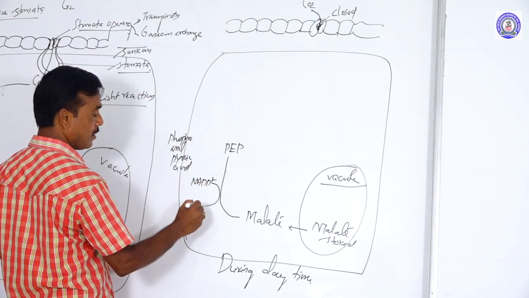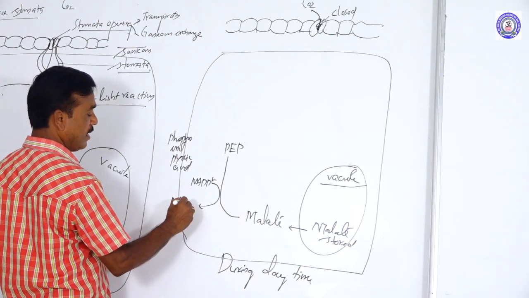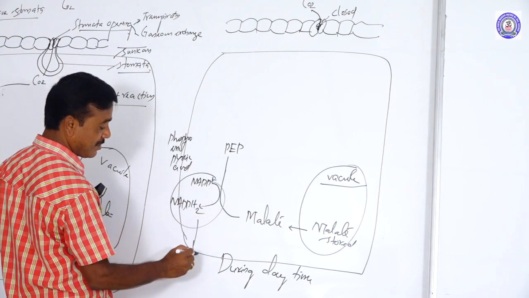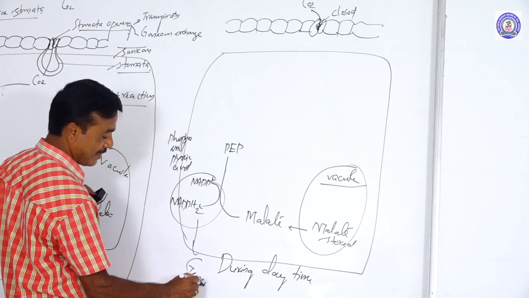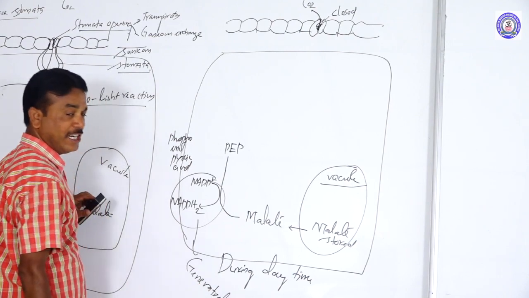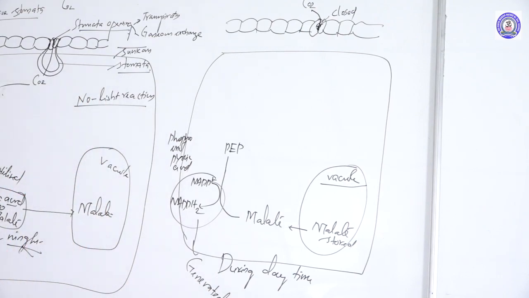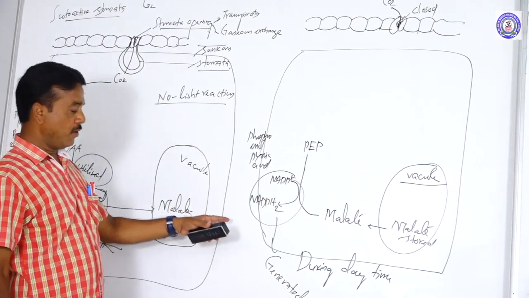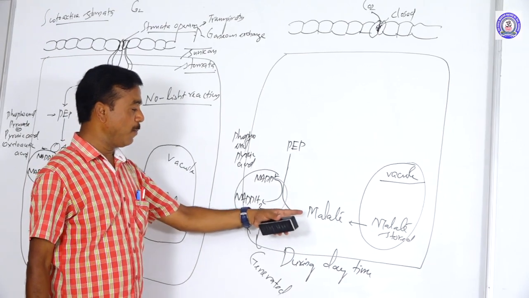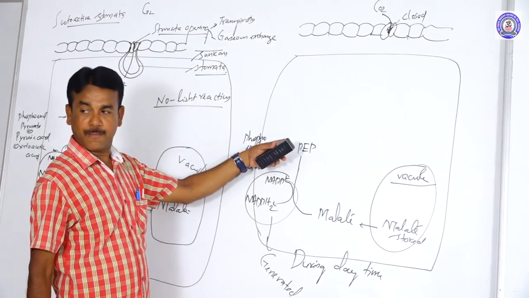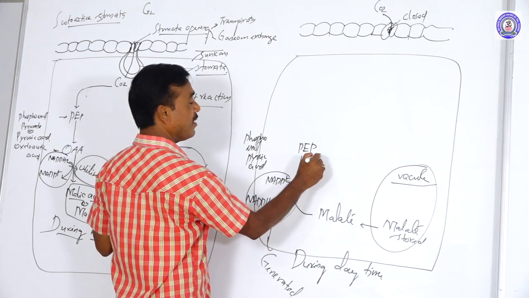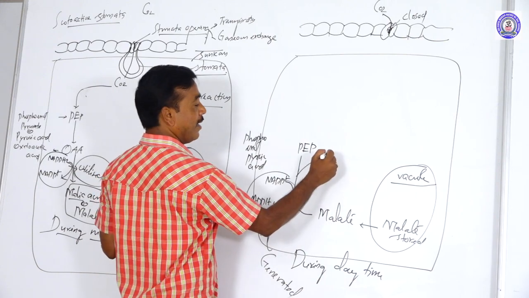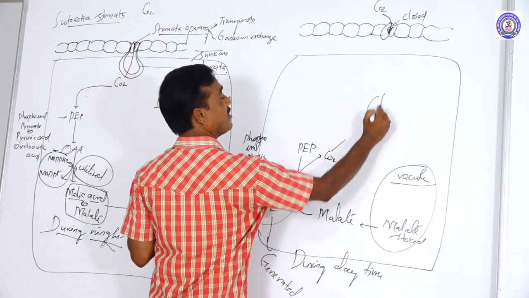When malate is converted into PEP, NADP plus is reduced into NADPH2. This NADPH2 is commonly called generated NADPH2, but the NADP is commonly called utilized NADPH2. For generated NADPH2, from malate to PEP, at that time one carbon dioxide is released. This is commonly called decarboxylation. That carbon dioxide enters the Calvin cycle.